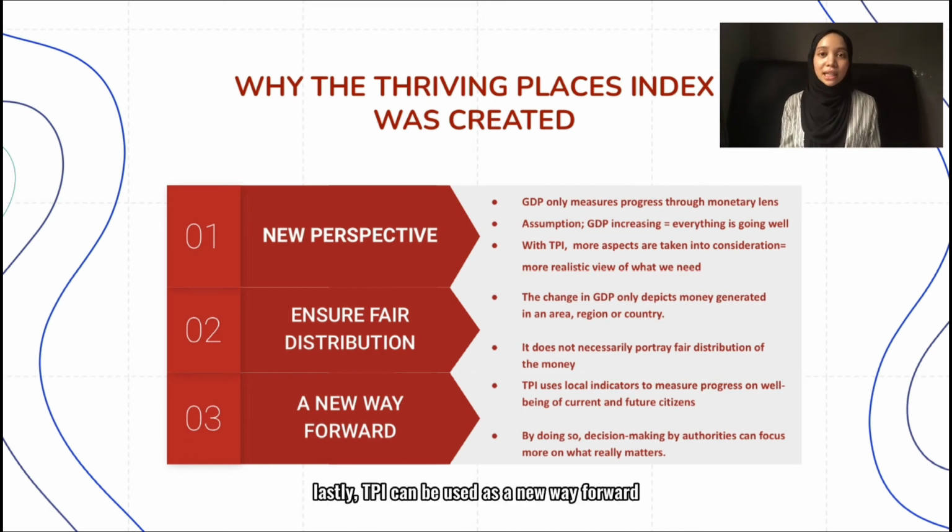Lastly, TPI can be used as a new way forward to measure progress on the well-being of both current and